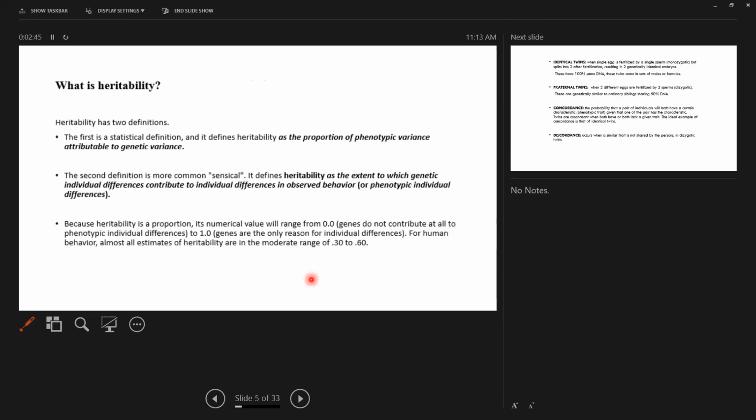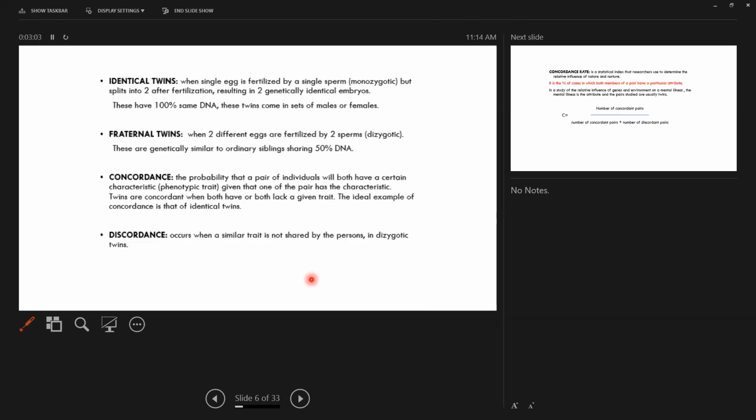So what is heritability? Heritability, as you all know, is the proportion of phenotypic variance which is attributable to genetic variance. That is, it is the extent to which genetic individual differences contribute to individual differences in the observed behavior. So let us now come to some definitions.